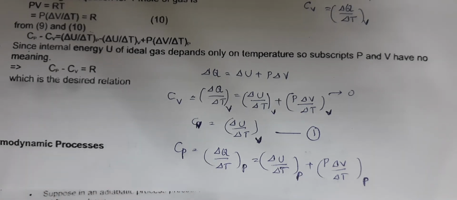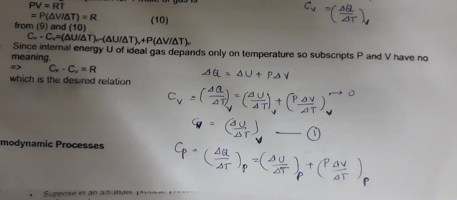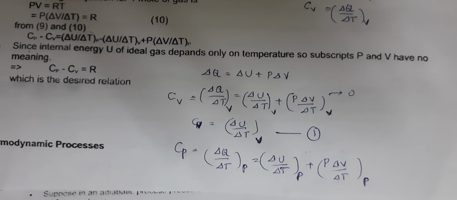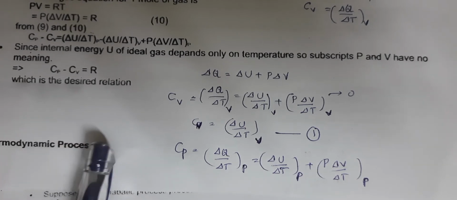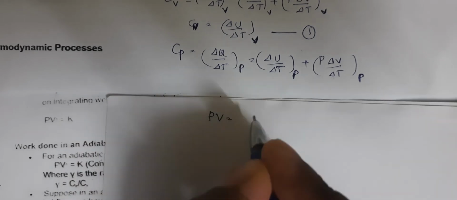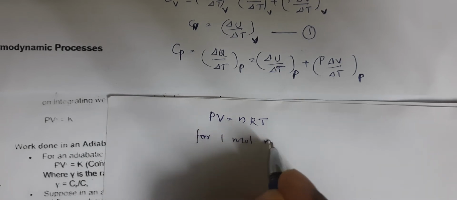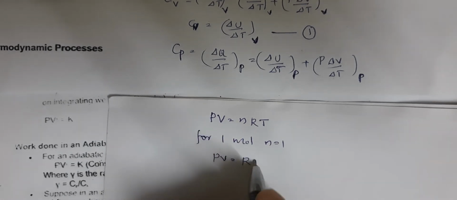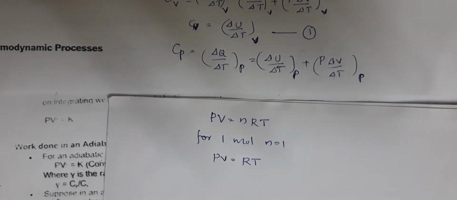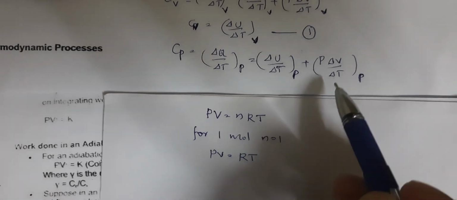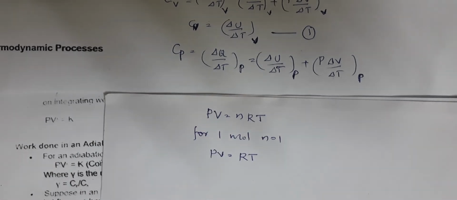And one more thing we have to consider, that is the ideal gas equation. The ideal gas equation is PV is equal to nRT. As we already said, for 1 mole n is 1, so PV is equal to RT. This is what our equation is. Now look at this term, this is at constant pressure. What is P delta V by delta T? That's what we have to find.